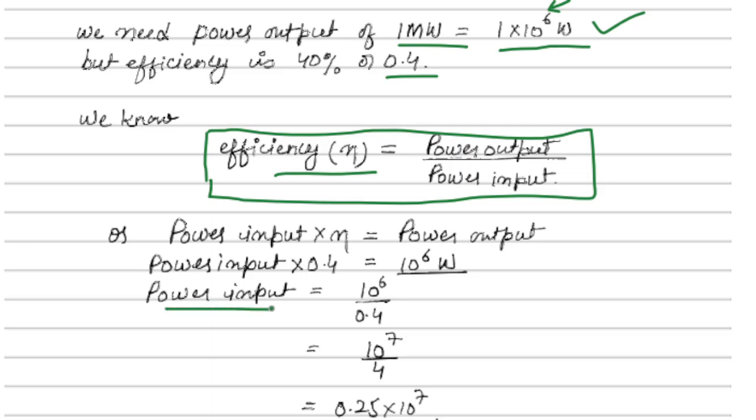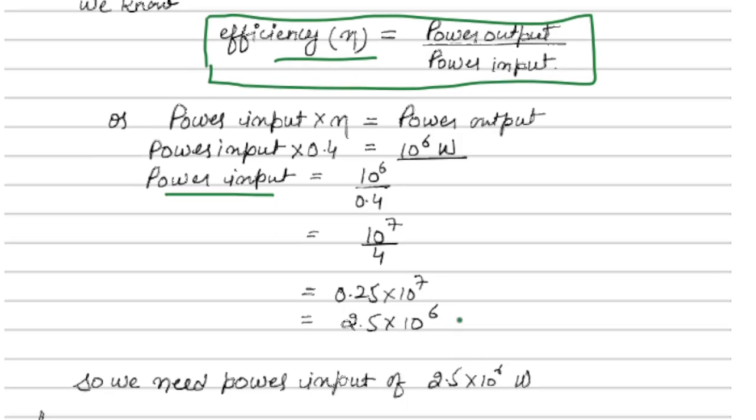Now the power input will be, we will take this fraction, 0.4, and we will solve for this. So we will get this much. This much should be the power input because the efficiency is less. See how much we are giving, but out of it we are only getting this 10^6. Why? Because 40% is getting reduced. So we need a power input of this much.